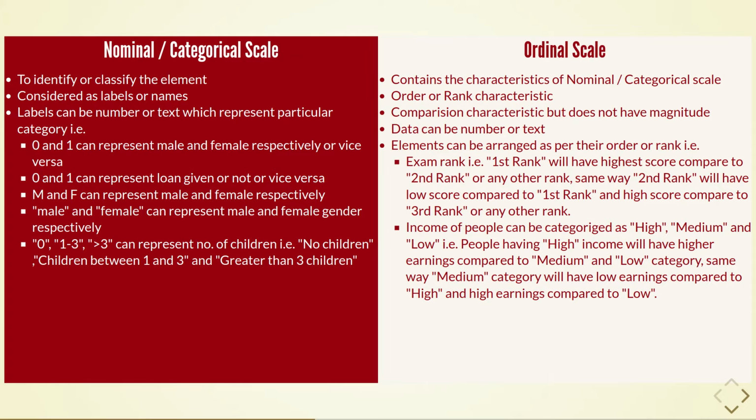The income of people can be categorized as high, medium, and low. That is, people having high income will have higher earnings compared to medium and low category. But what is the earning difference between high income person and medium income person will not be known.